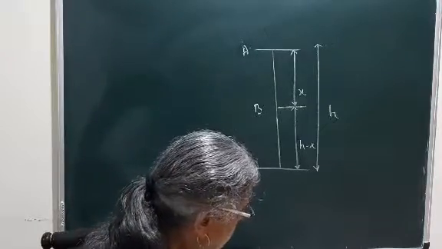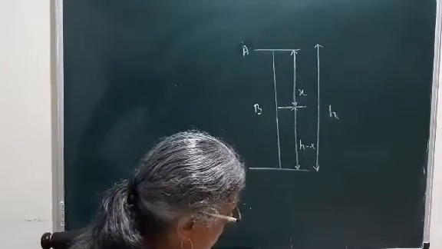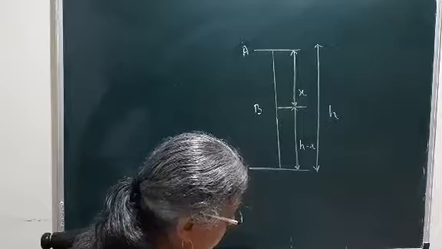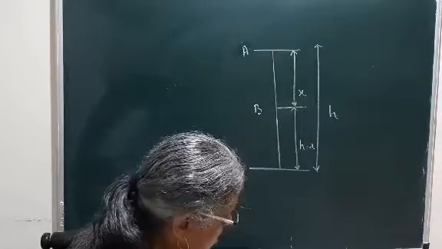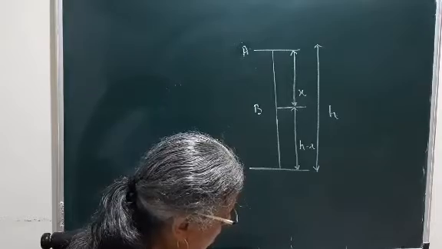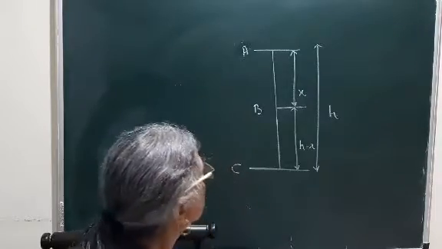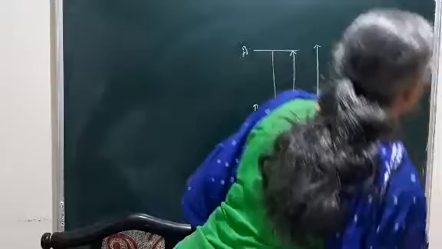So if we consider the position A at a height h from the ground, B is the position at a distance x vertically below A, and C is on the ground directly below A and B. So now we are going to calculate the energies at A, B and C.